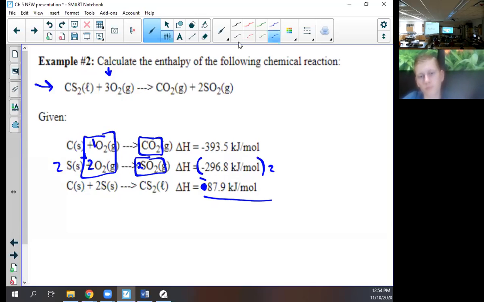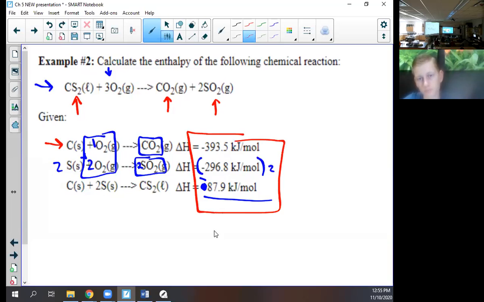Like I was looking at the O2, I was looking at the left side. I start from left to right. I started with CS2 to double check where it was. And then I skip oxygen because I see it in 2 places. Then I went to CO2. Then I went to SO2. A lot of kids will start here and they'll check, all right, does this match up there? And they flip. It doesn't matter the order you go in. Okay, what did this all add up to?